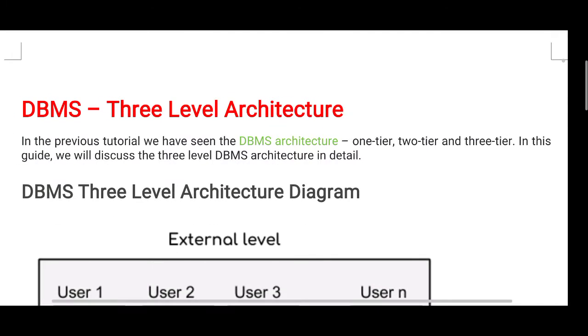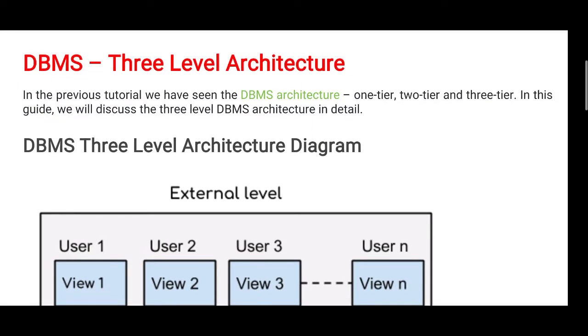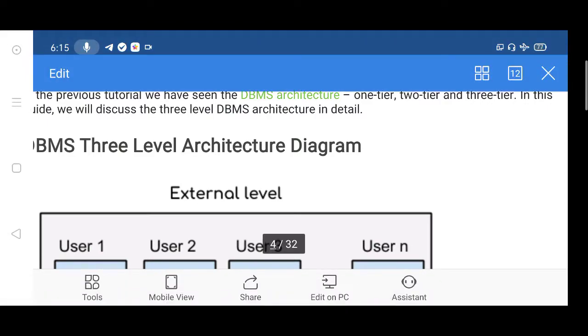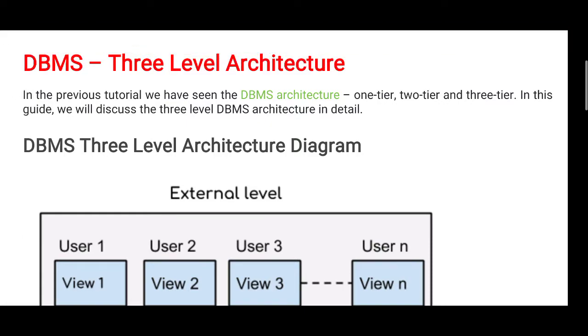Next one is the DBMS 3-level architecture. In the previous tutorial, we have seen the DBMS architecture: 1 tier, 2 tier and 3 tier. In this guide, we discuss the 3-level DBMS architecture in detail.